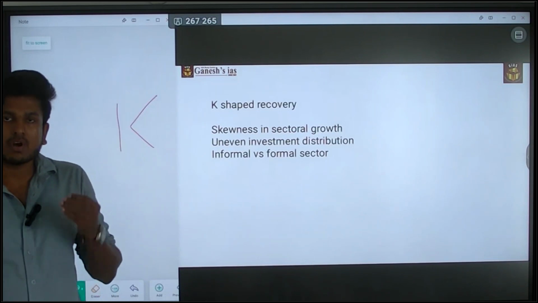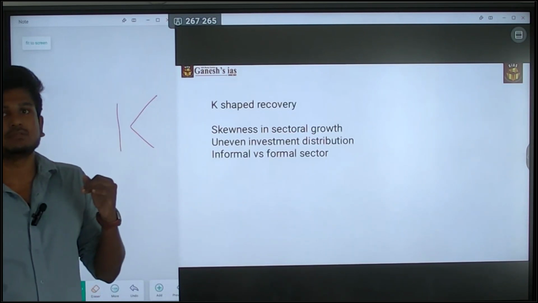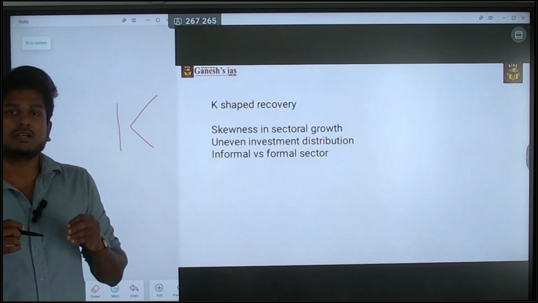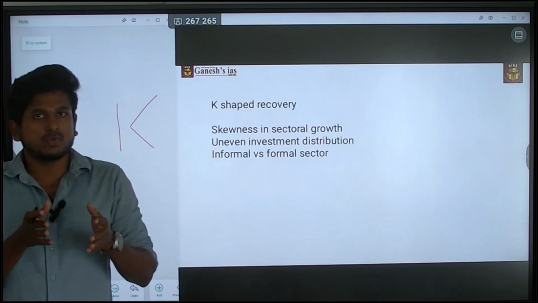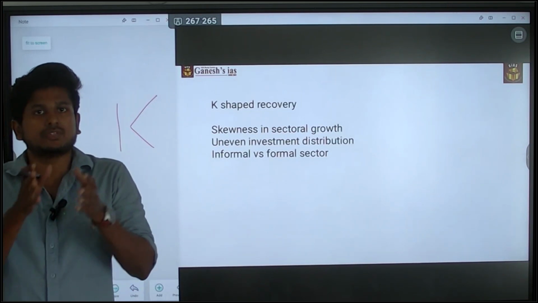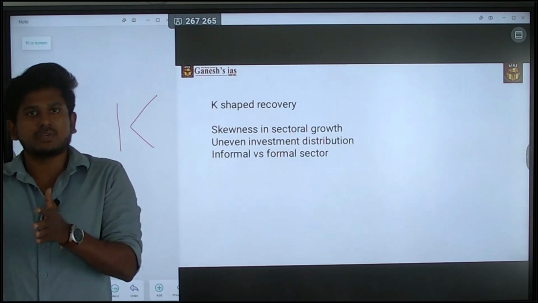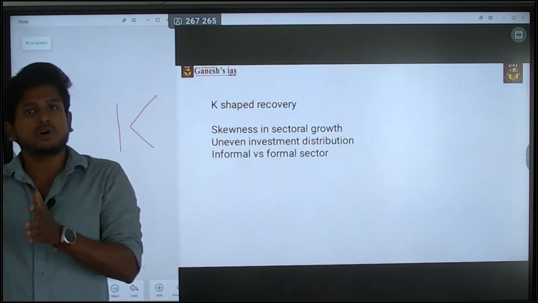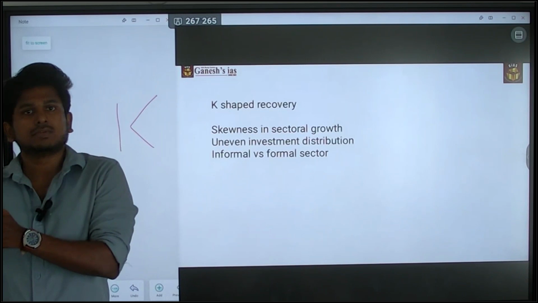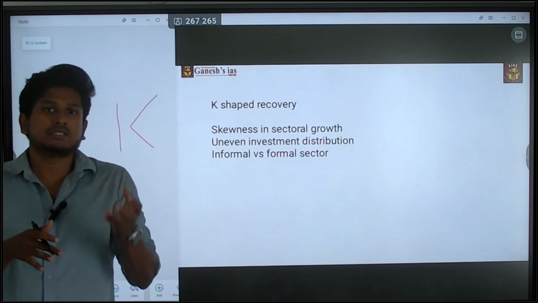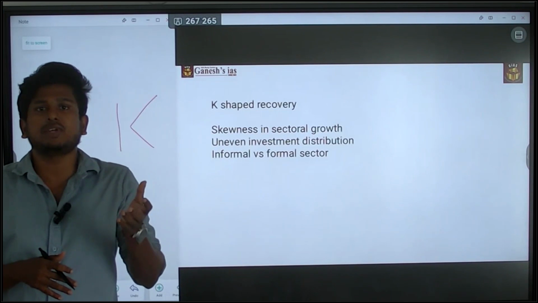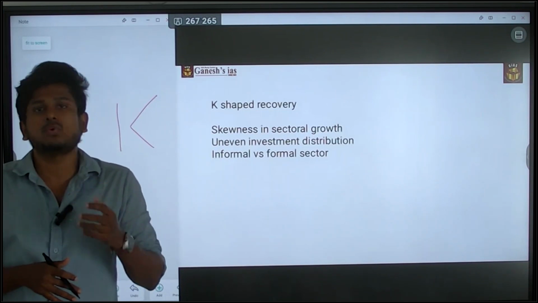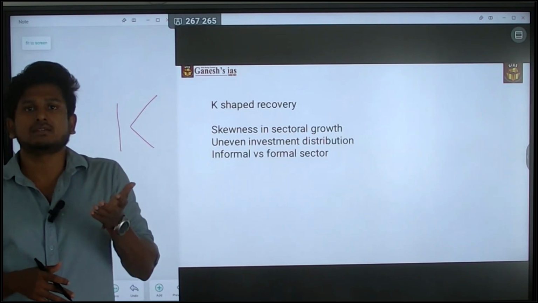So this is the K-shaped recovery. There are n number of things you can quote. After this COVID-19, at the juncture of the ending of the COVID-19 situation, there is a huge downfall in street vendors, and everyone goes for Zepto-like services. They order food and things and get them at home itself. The home delivery system is enhanced.